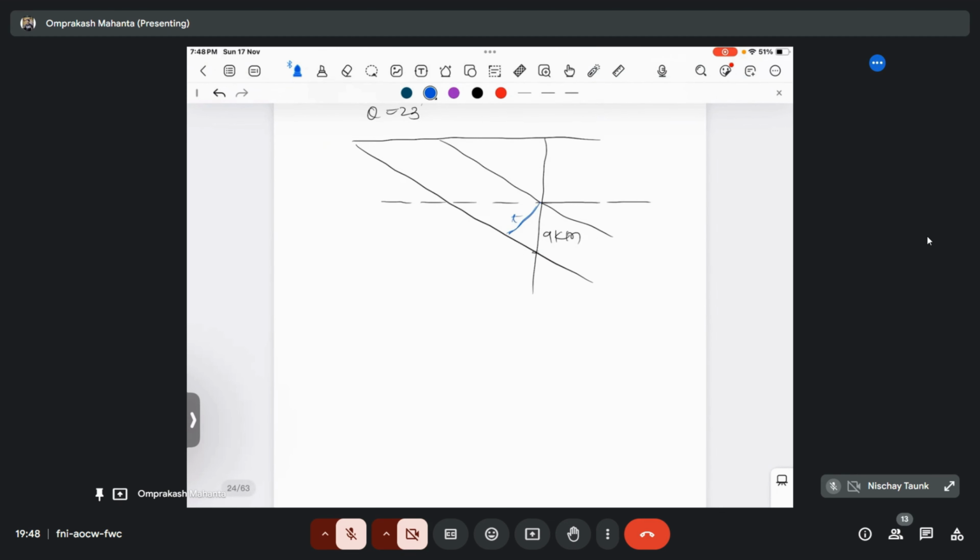We already derived the formula, there is a relationship between true thickness and vertical thickness. Here theta is given as 23 degree. So cos theta, cos 23 will become T by V. So T equal to V cos theta, so V into cos 23 degree. V is given as 9 km into cos 23 degree. So it will become 8.82 km.